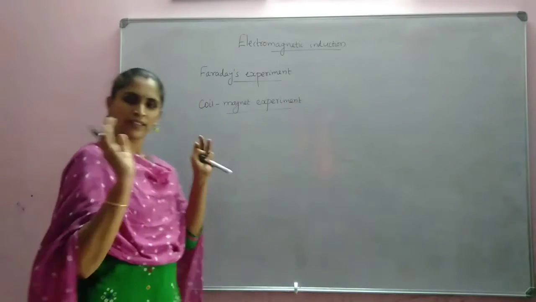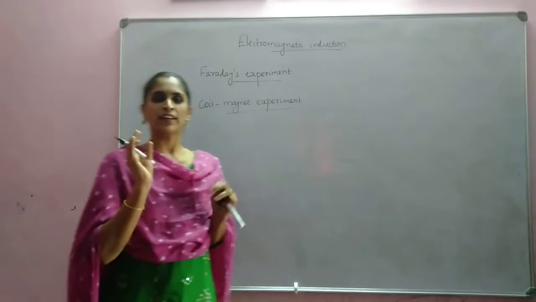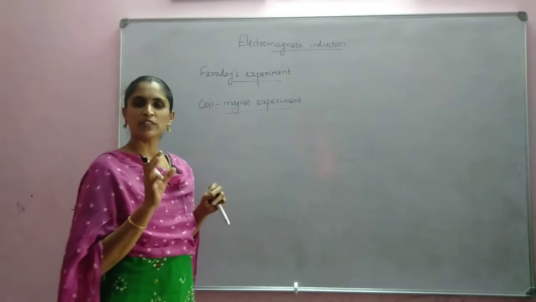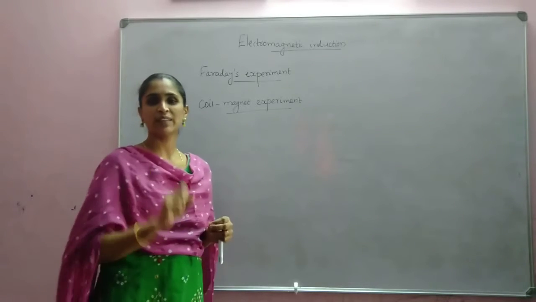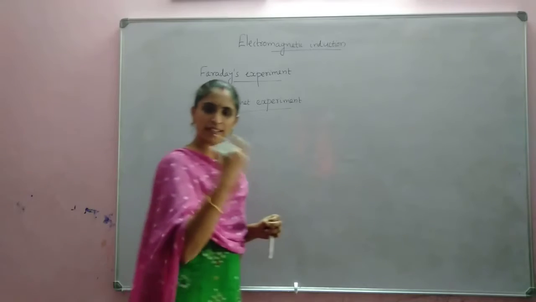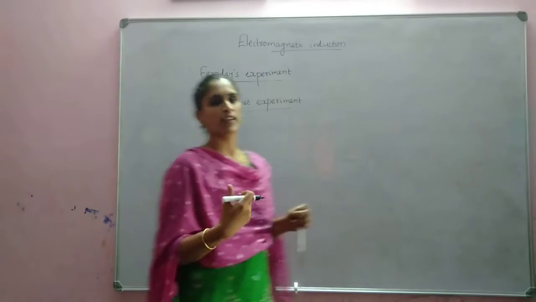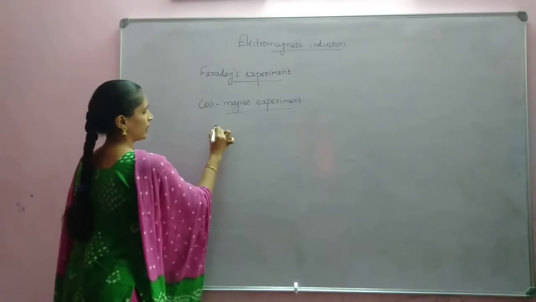From that phrase itself it is clear that a coil is there and a magnet is there. By using them he performed an experiment. We will discuss what the experimental setup is, what he noticed, and what the cause is. Here a coil